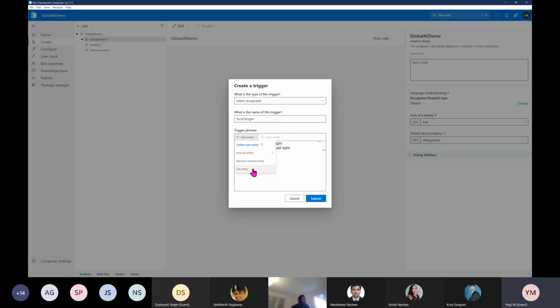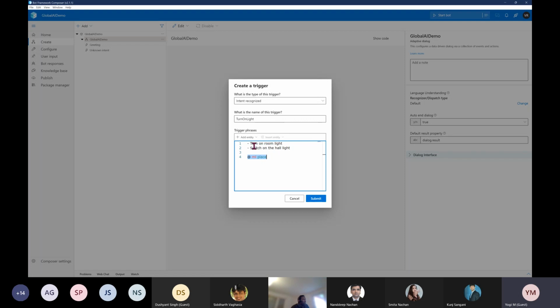If you want to define a list of entities, for example, here I'm using kitchen, hall, room, or maybe master bedroom. If I put all the entities together, I can make it a group. These are the list of entities. We can use this option, but I go with the machine learned entity, so it will find a single entity. I select this option. Next, my entity name is, I would say, place. I define my custom entity now.